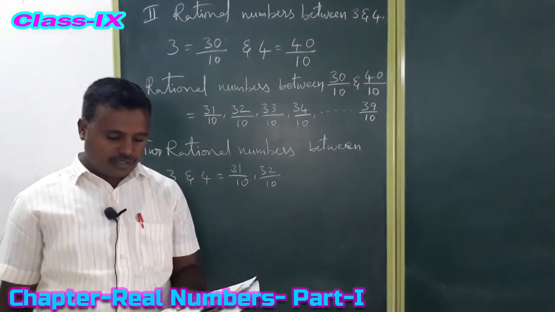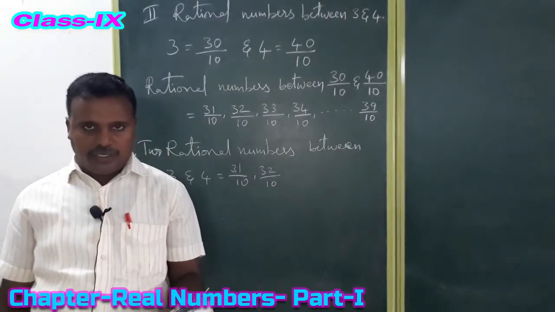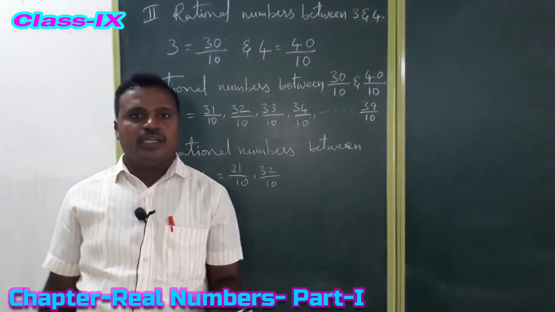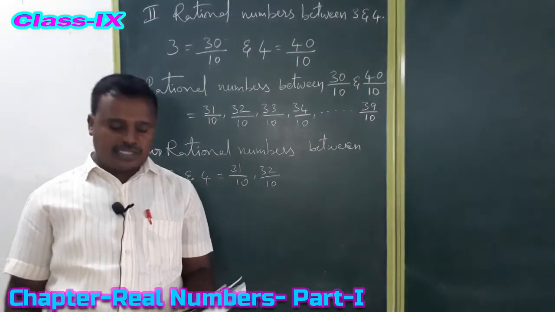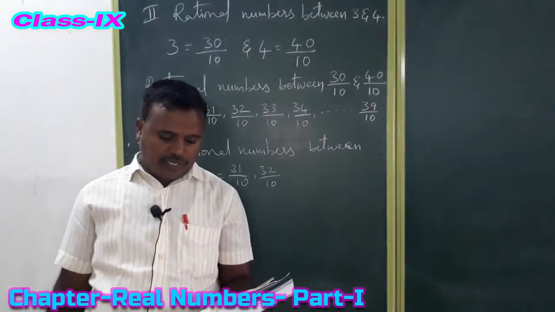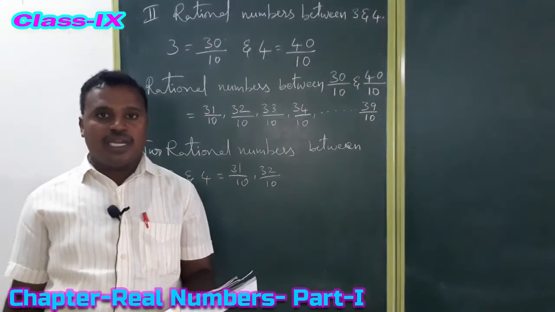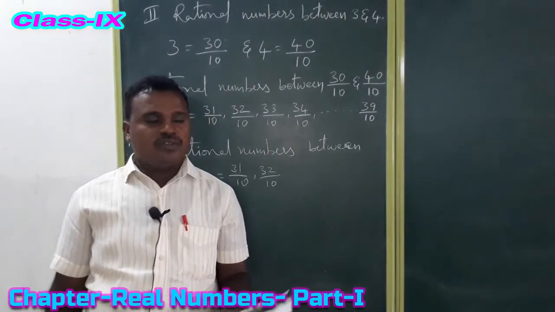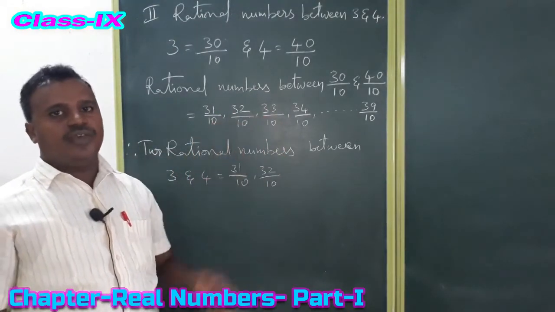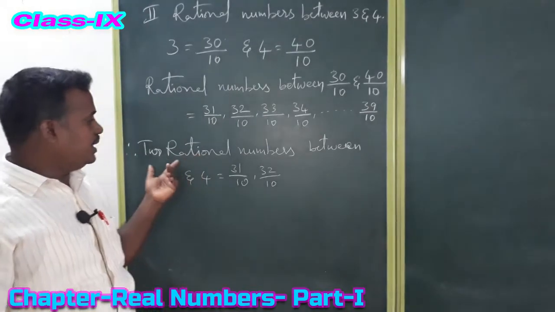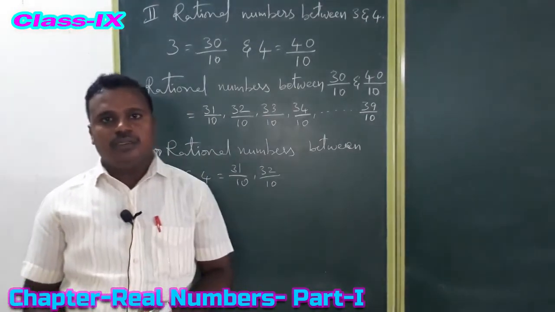Do this. See the first problem: find the 5 rational numbers between 2 and 3 by mean method. Here they mention mean method, so you have to do the first method for this question. Second question: find the 10 rational numbers between minus 3 by 11 and 8 by 11. So this we have to do in the shortcut way, the easy way, directly. Here I have written the answer directly. So this problem also you have to do in the direct way.